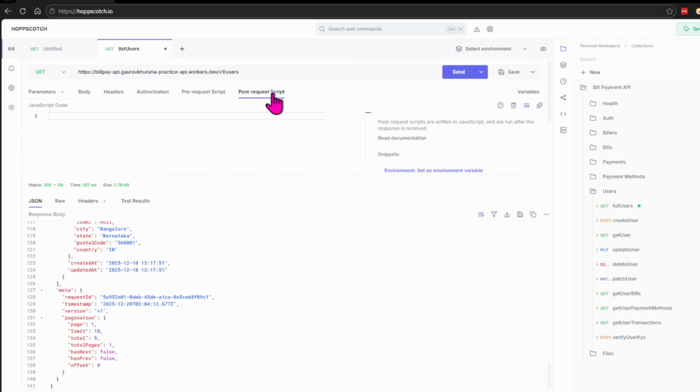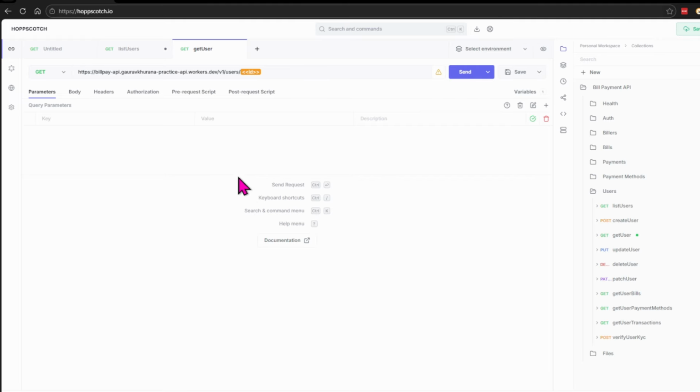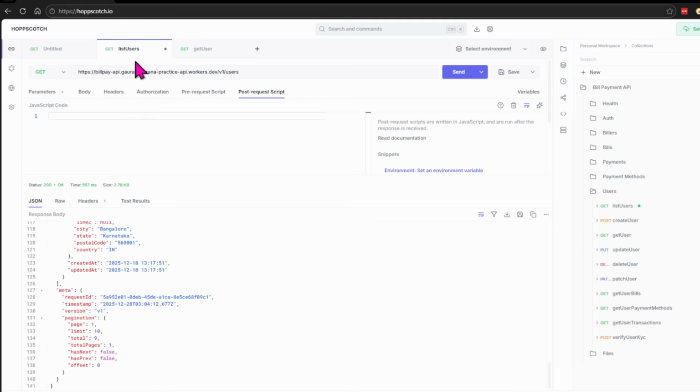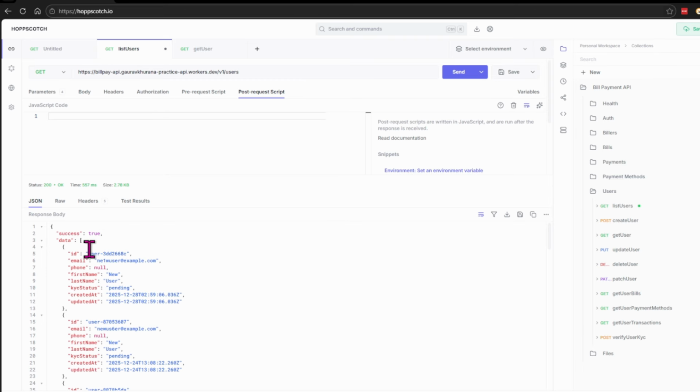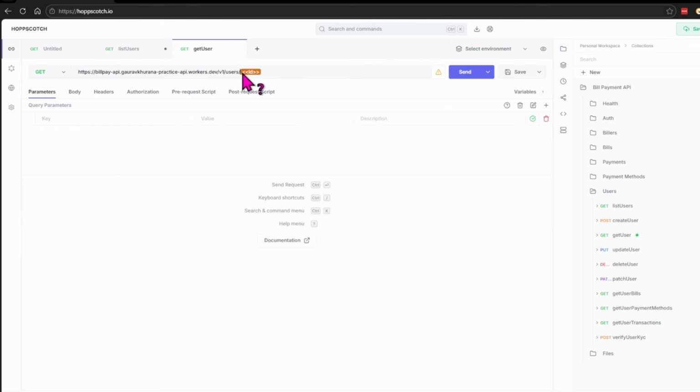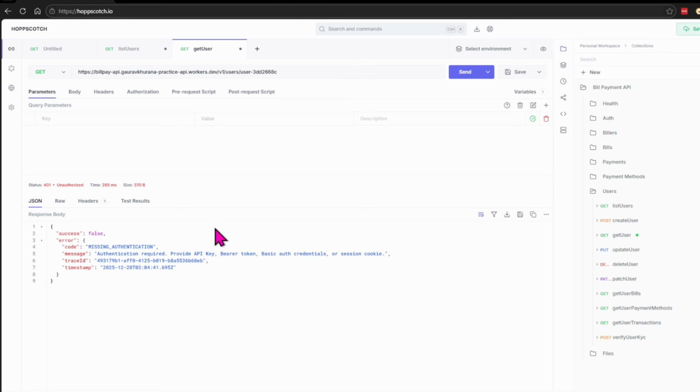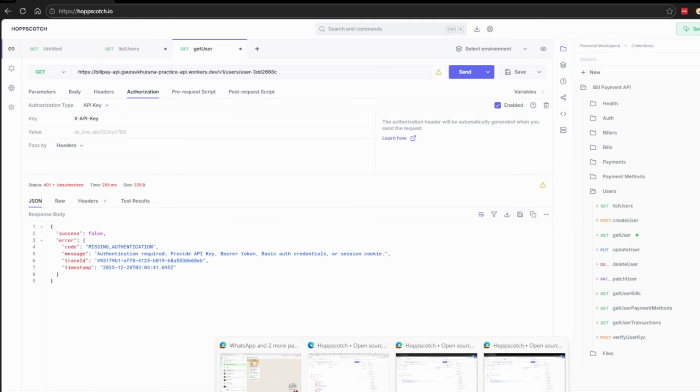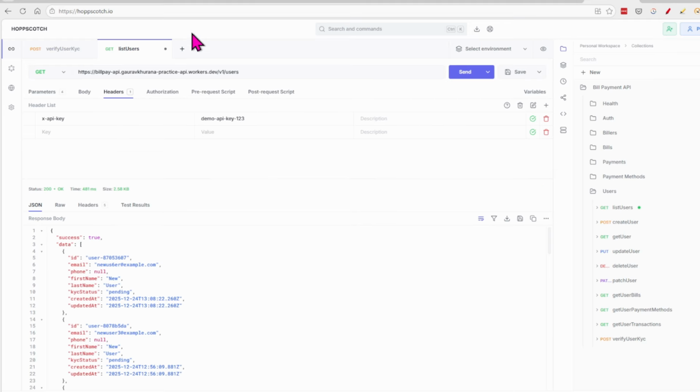And you can write a post-request script, extract the user ID, and pass it to the get user request, and try it out to see if things are working. For example, this is the user ID we got. I can pass it here, or I can create a variable and do it programmatically. This will fail again because authentication is missing, which I can give from here.